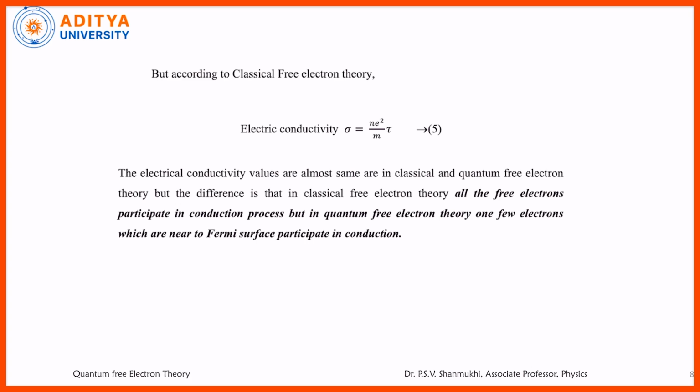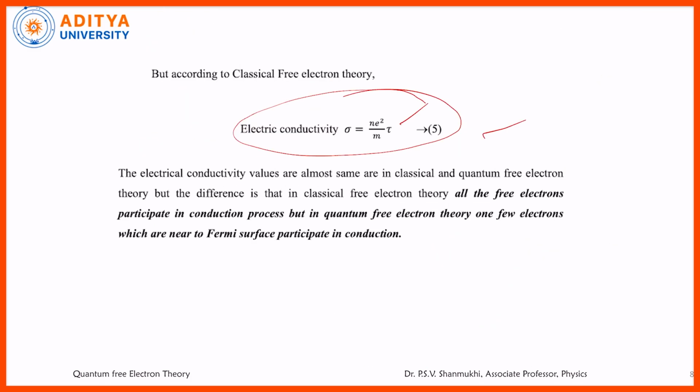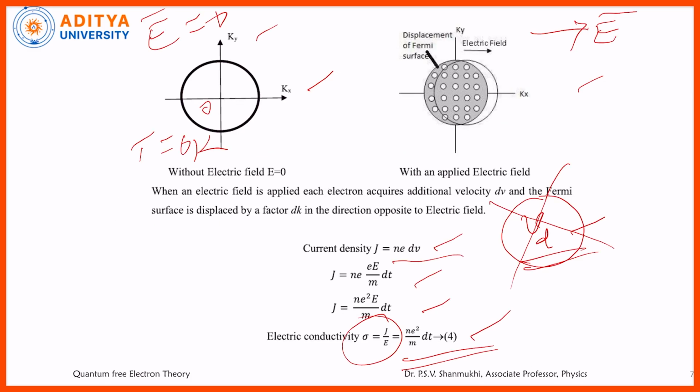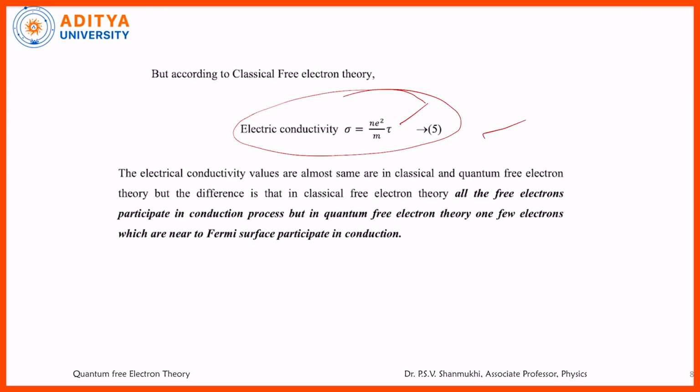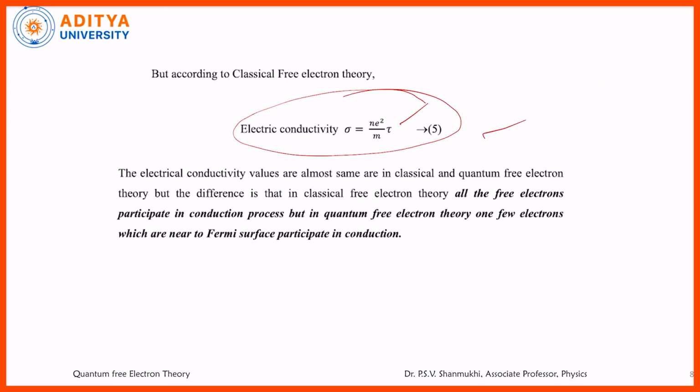But if we take the classical free electron theory and take the electrical conductivity expression there, we get Ne square by m into tau, where tau is called the mean time. You observe that equation 5 and equation 4 have no big difference: Ne square by m into dt, the time interval, and Ne square by m into tau, where tau is the mean time, the average time between two successive collisions. Then what is the difference between the classical free electron theory and quantum free electron theory? In the electrical conductivity expression, there seems to be not much difference.